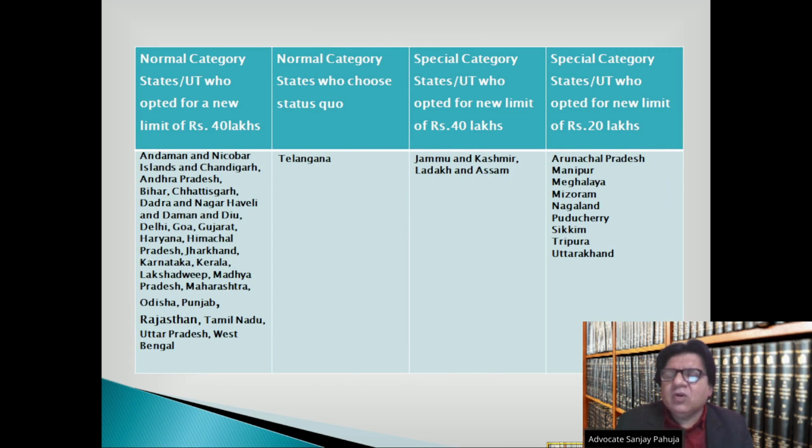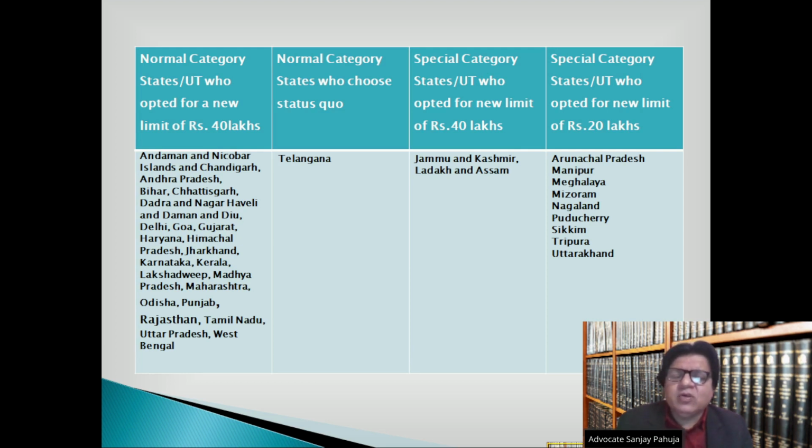Normal category states or union territories who opted for the new limit of rupees 40 lakhs: Andaman and Nicobar Islands, Chandigarh, Andhra Pradesh, Bihar, Chhattisgarh, Dadra and Nagar Haveli and Daman and Diu, Delhi, Goa, Gujarat, Haryana, Himachal Pradesh, Jharkhand, Karnataka, Kerala, Lakshadweep, Madhya Pradesh, Maharashtra, Odisha, Punjab, Rajasthan, Tamil Nadu, Uttar Pradesh, West Bengal. Normal category states who chose status quo: only Telangana.